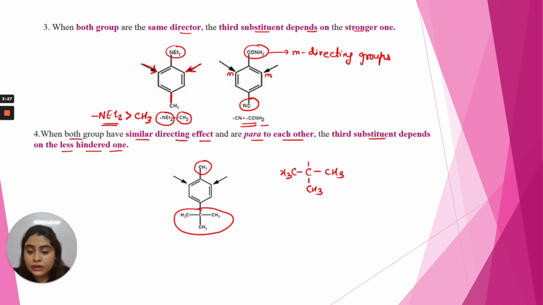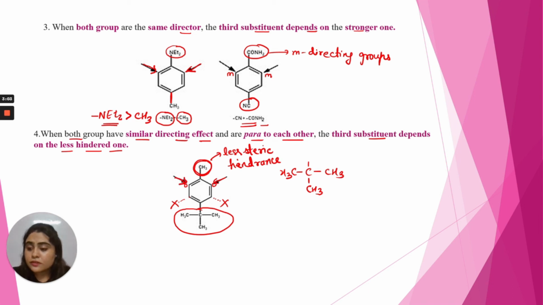The third substituent will not attack at this ortho position next to the tertiary butyl group. The third substituent will attack at this ortho position next to the methyl, because it is a less bulky group. It will offer less steric hindrance. So the incoming group will attack at this ortho position.